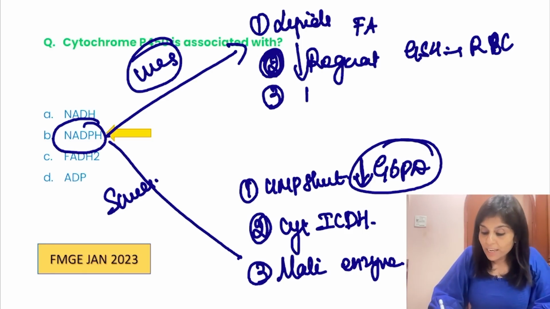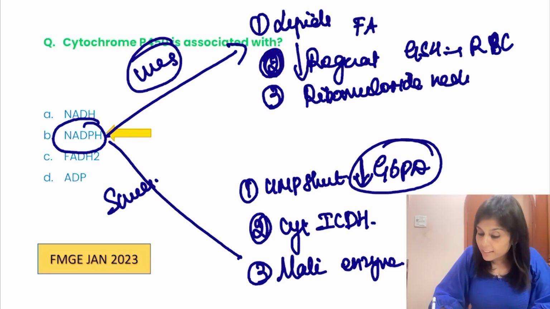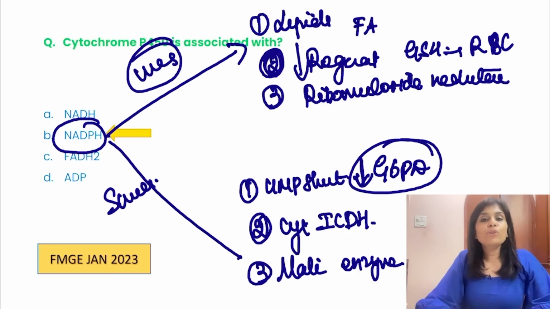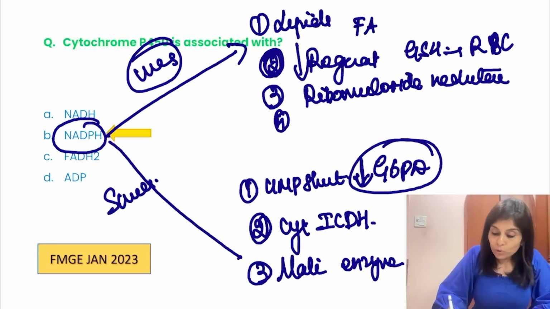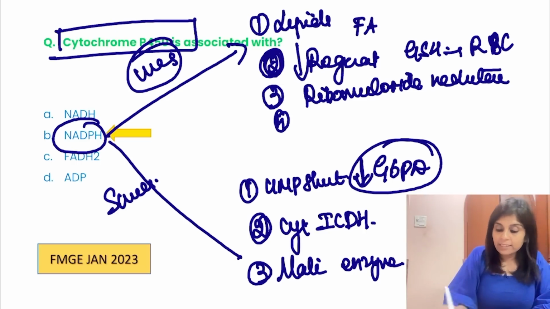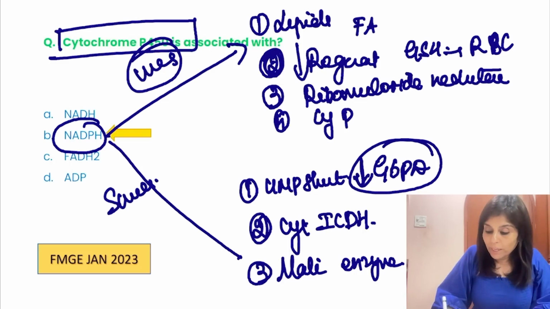Third use of NADPH is it is necessary as a coenzyme for ribonucleotide reductase, which is necessary for deoxynucleotide synthesis. The fourth one is the question: it is necessary for cytochrome P450 enzymes.